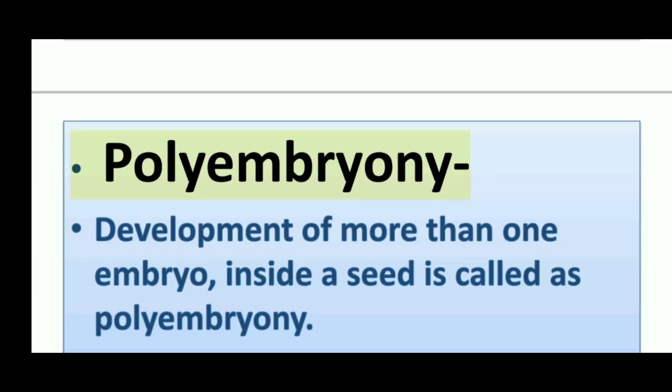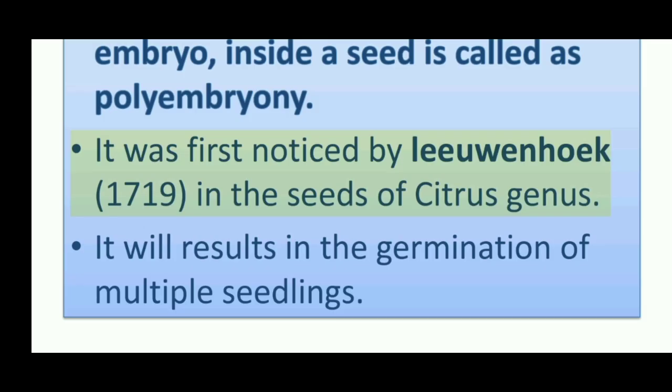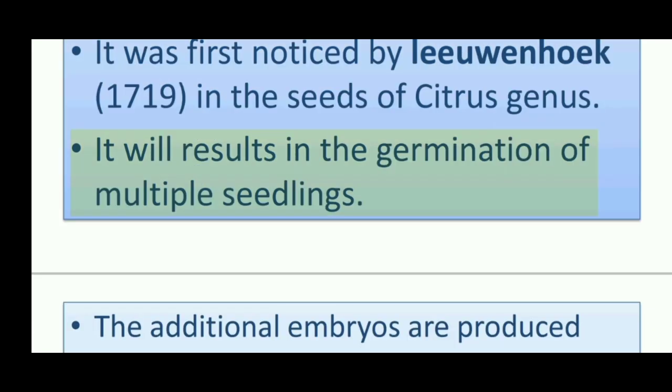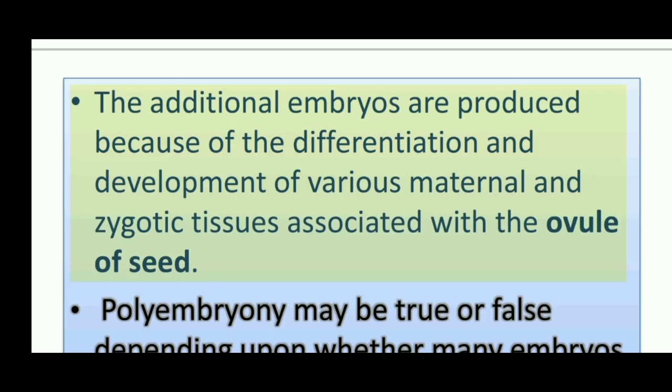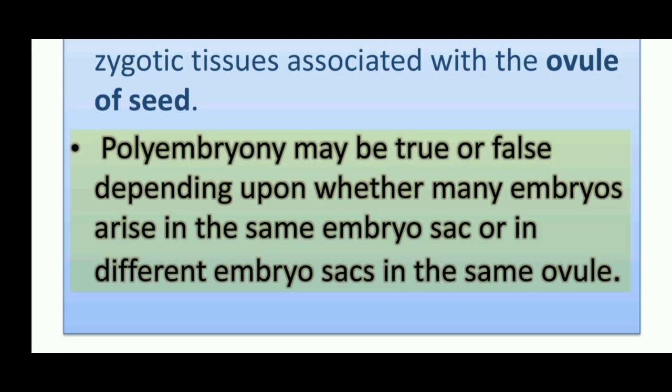Polyembryony. It was first noticed by Leeuwenhoek in 1719 in the seeds of the Citrus genus. It results in the germination of multiple seedlings. The additional embryos are produced because of the differentiation and development of various maternal and zygotic tissues associated with the ovule of the seed. Polyembryony may be true or false depending upon whether many embryos arise in the same embryo sac or in different embryo sacs in the same ovule.